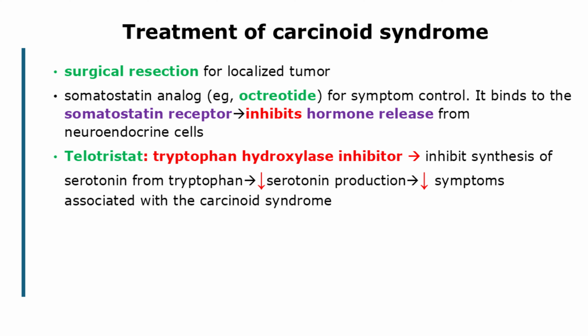2. Telotristat. If somatostatin analogs fail to control symptoms of carcinoid syndrome, for example, if diarrhea is refractory to somatostatin analog therapy, a tryptophan hydroxylase inhibitor like telotristat can be added. Telotristat inhibits tryptophan hydroxylase, the enzyme responsible for the rate-limiting step in converting tryptophan to serotonin, thereby reducing serotonin synthesis and alleviating symptoms associated with carcinoid syndrome.